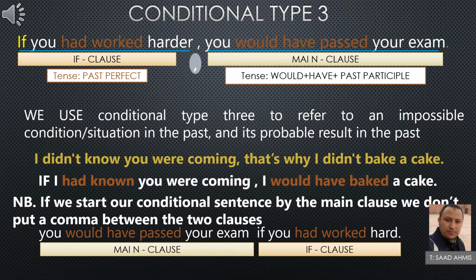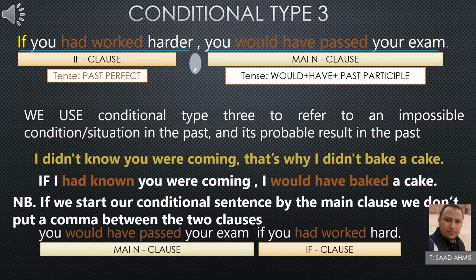So let's get started and talk about the lesson of conditional type three. Conditional type three is a kind of sentence, or form, we use to express regret. So please, let's study the example we have here. If you had worked harder, you would have passed your exam.